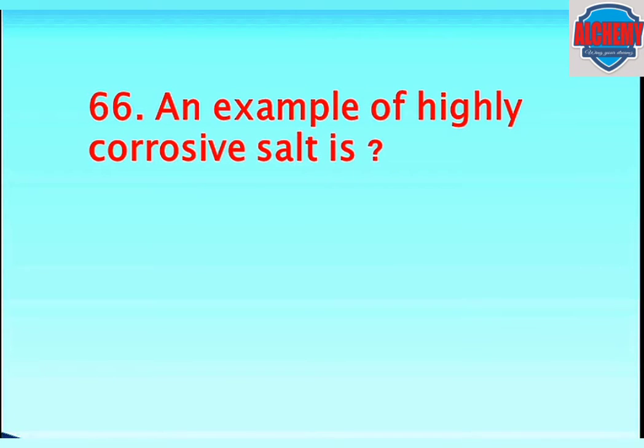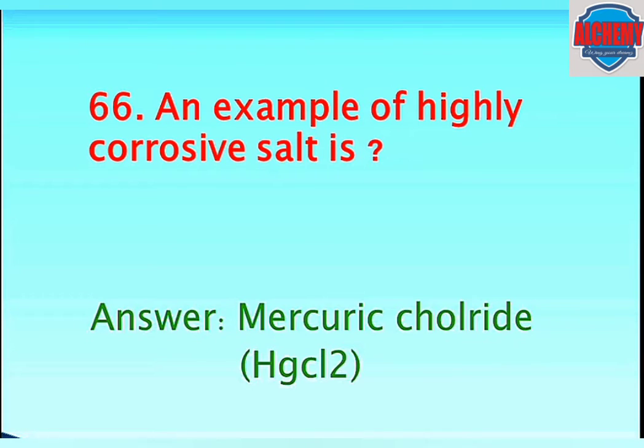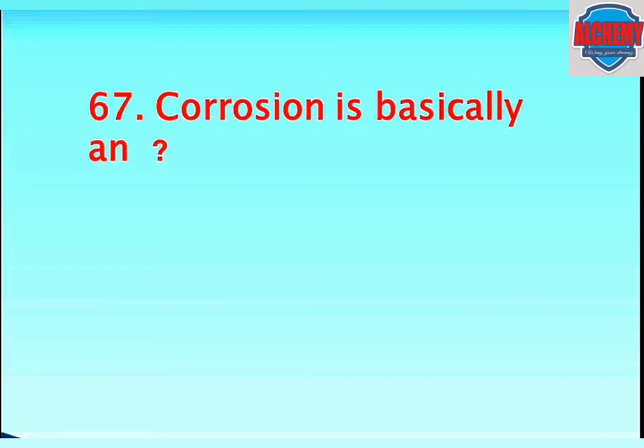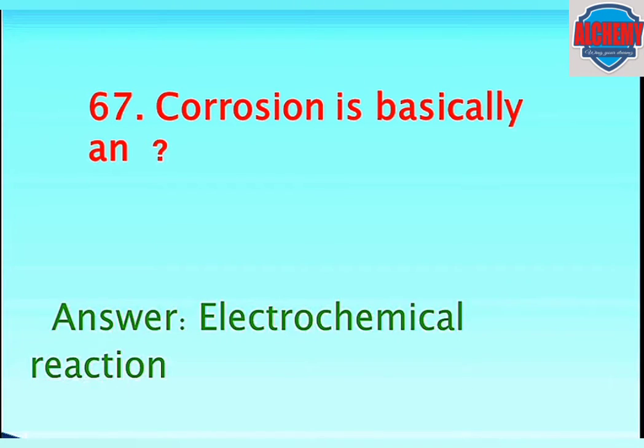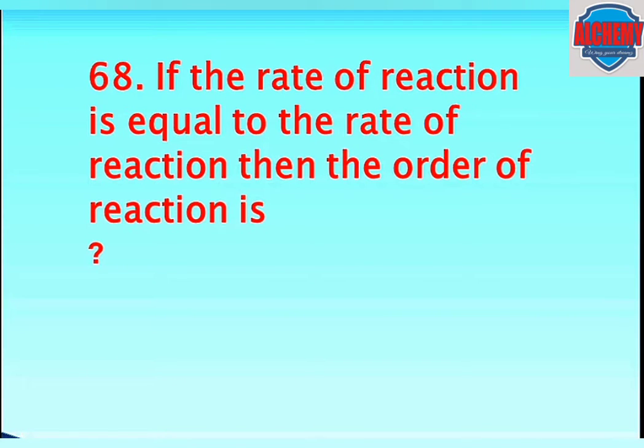An example of highly corrosive salt is mercury chloride. Next question. Corrosion is basically electrochemical reaction.